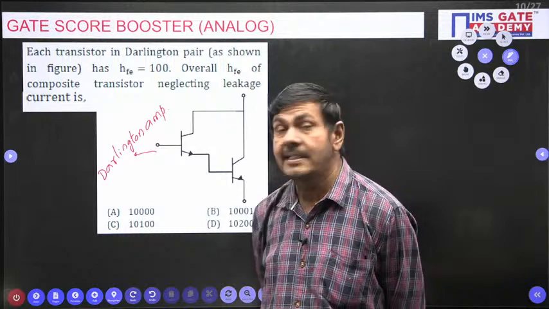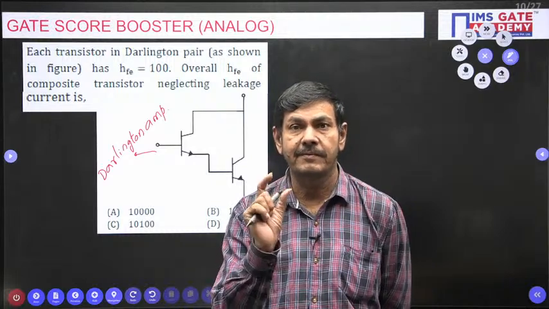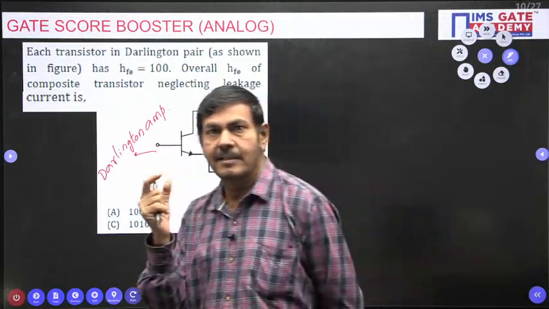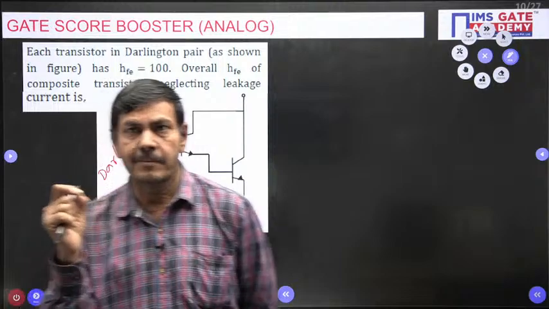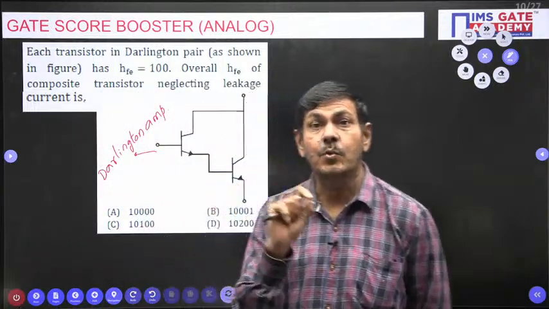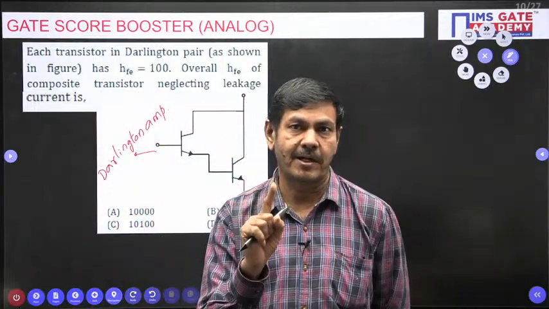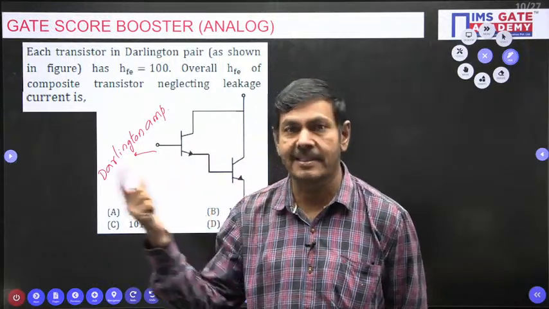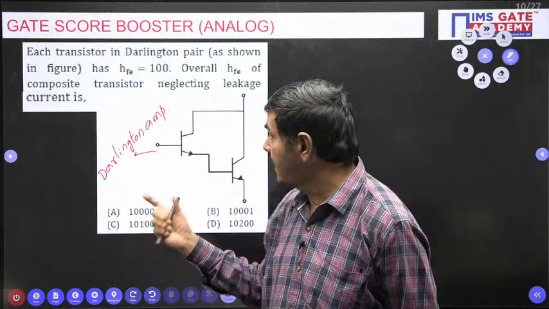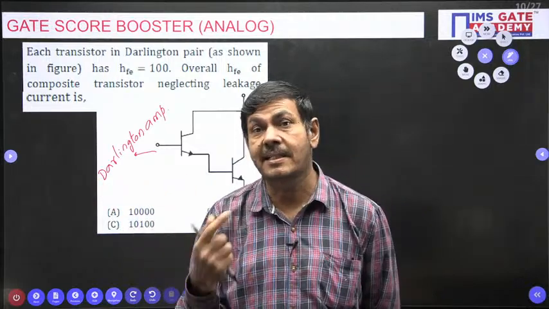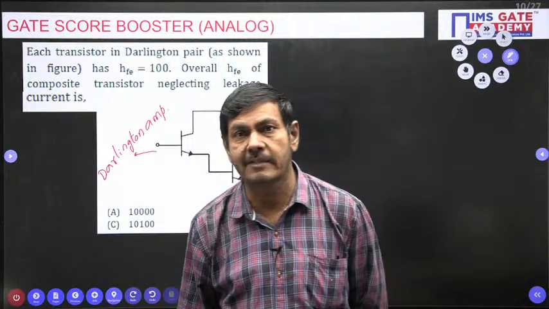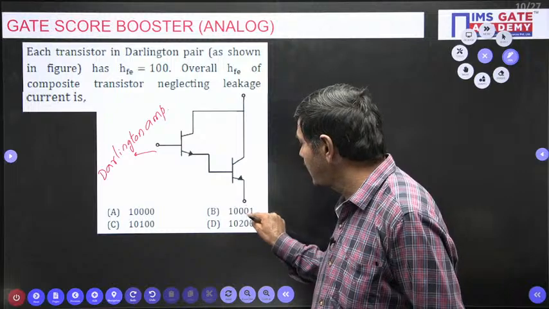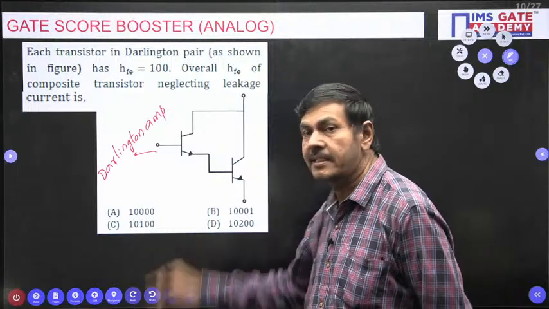But here the Darlington amplifier is defined like this. How is it given? Darlington amplifier: the cascading of two common collectors. Catch my point. Cascading of two common collectors is said to be a Darlington amplifier. Practically, one emitter resistor RE will be connected in the Darlington amplifier.